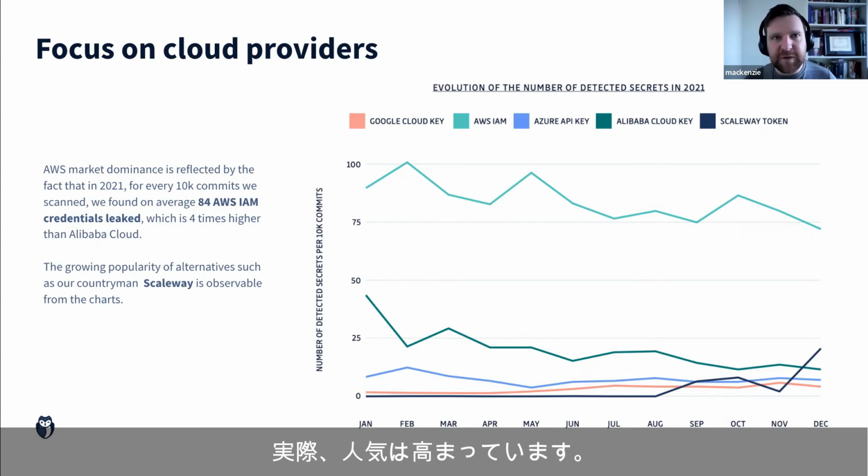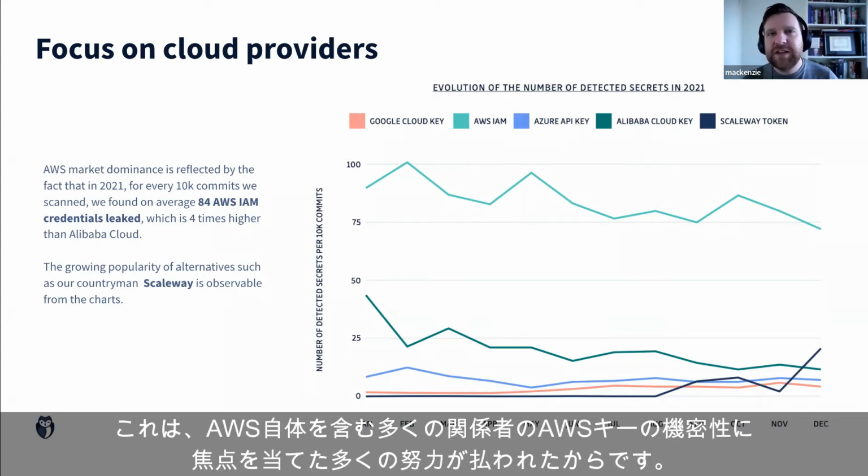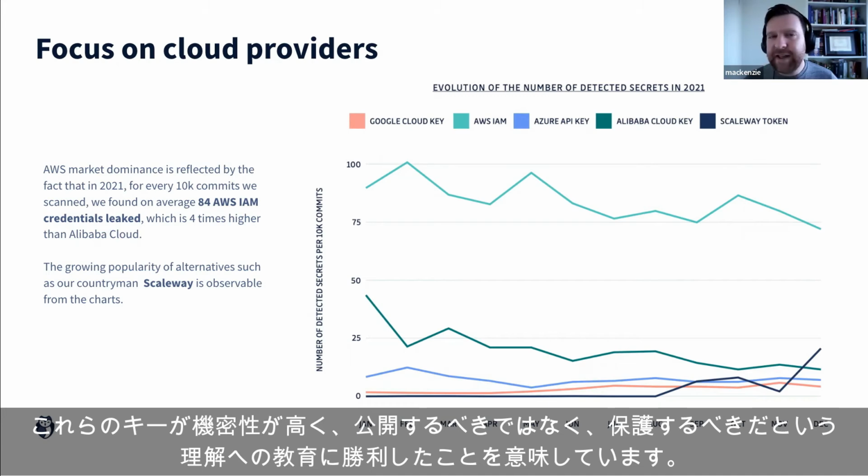In fact, they've increased their popularity, but this is because there has been a lot of effort to really focus on how sensitive AWS keys are by a lot of parties, including AWS themselves. So this has meant that we are winning a battle of education in really understanding that these keys are sensitive and shouldn't be made public or need to be protected.